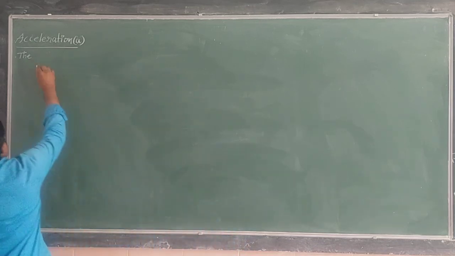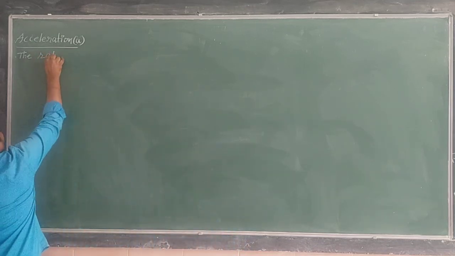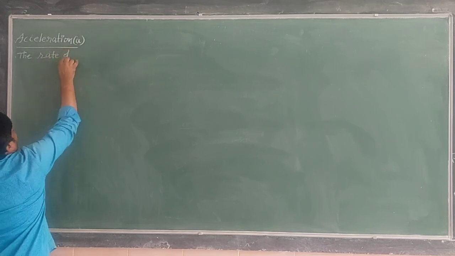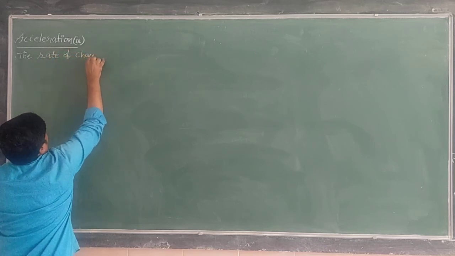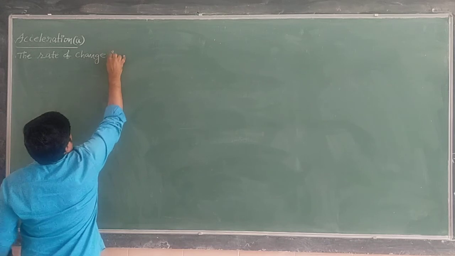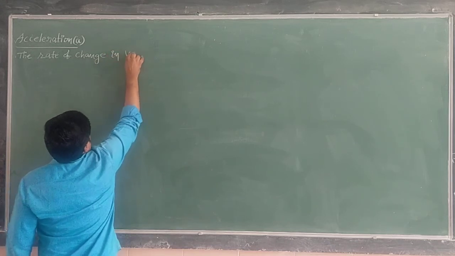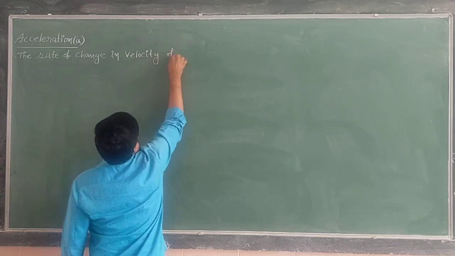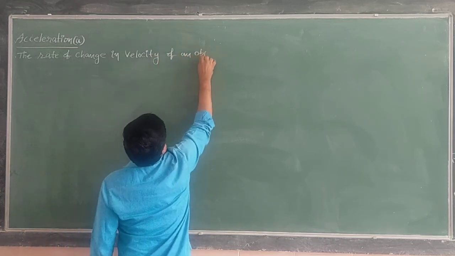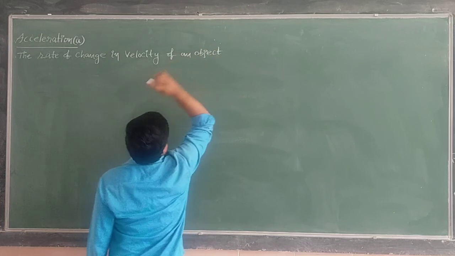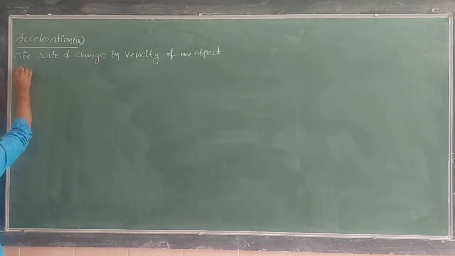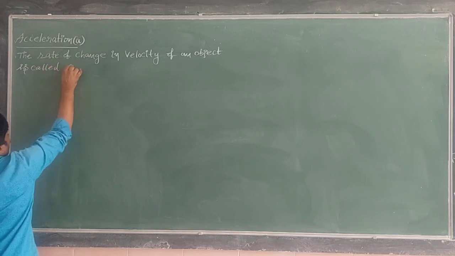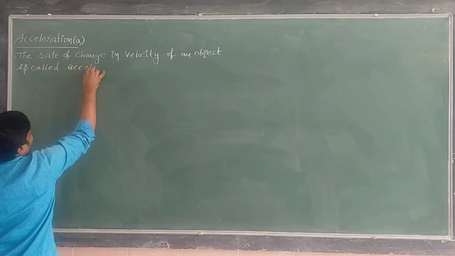Look here: the rate of change in velocity of an object is called acceleration.